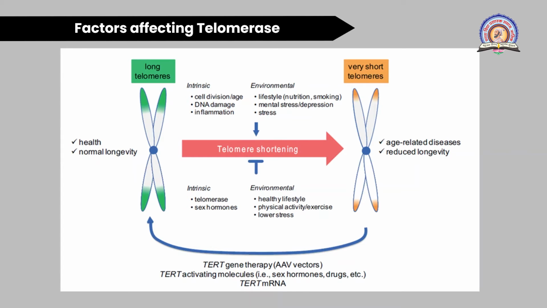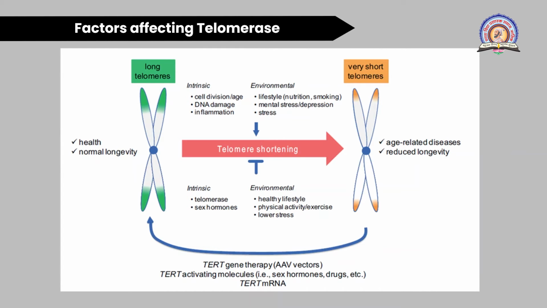Then physical activity and exercise like yoga and walking also help to prevent the telomere shortening and eventually gene aging or your overall aging procedure. And then you should take lower stress, you should be more happy, that will maintain your telomere or telomerase and eventually your gene aging. So you will look more young than your age if you are always happy.